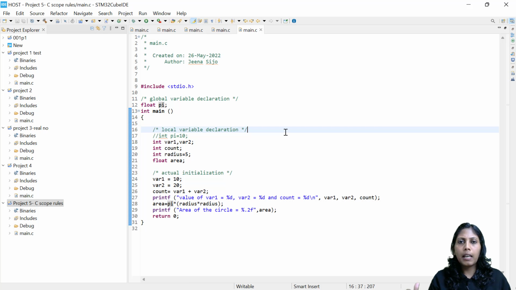Then the third case which we did here: the same variable declared in the global space as well as the local space. If I try to access that variable, redefine it, or do some calculation with that variable within the function, it always gives higher priority to the local variable. If you are not able to find it in the local space, then only it will search in the global space. So that's the third thing.